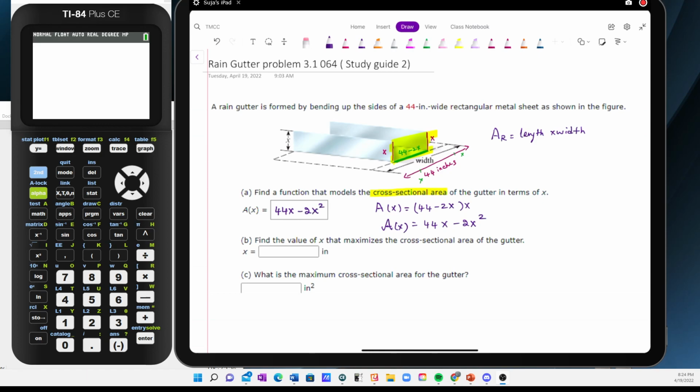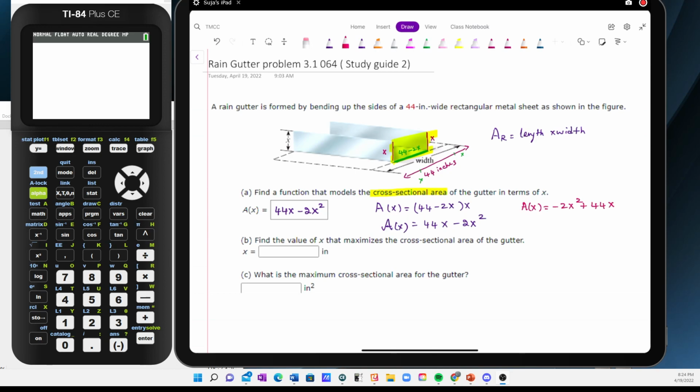Okay, now the second section, B and C, is derived off this equation that you wrote. So we would analyze this equation. Let me rewrite this A of x by writing the x squared term first and the 44x, in descending powers, okay?